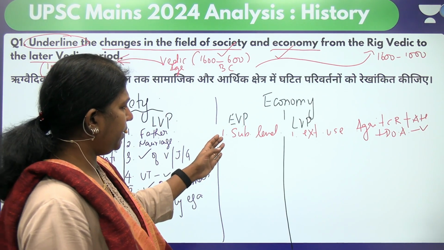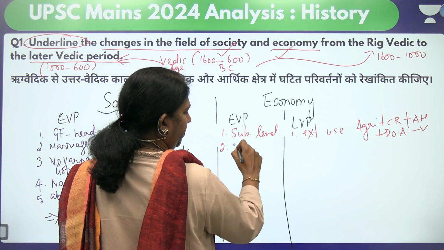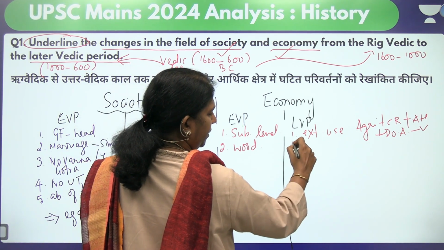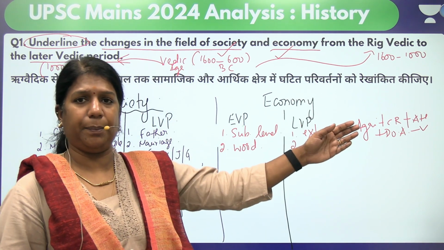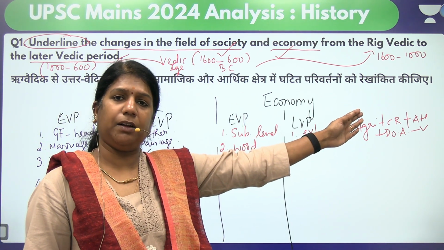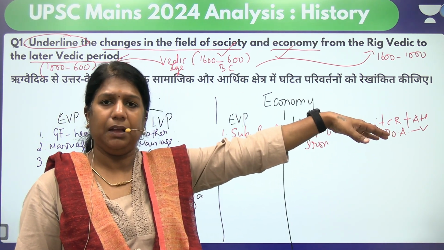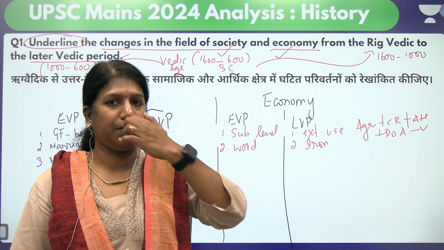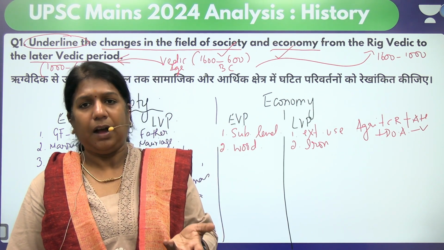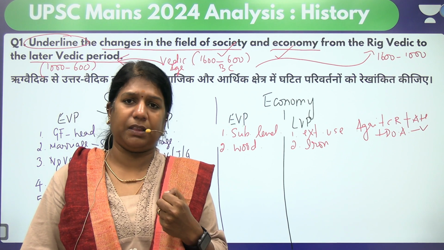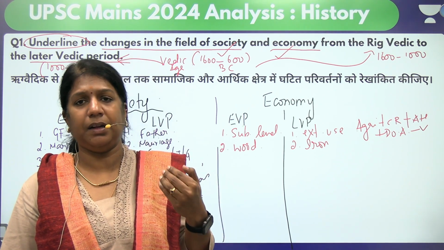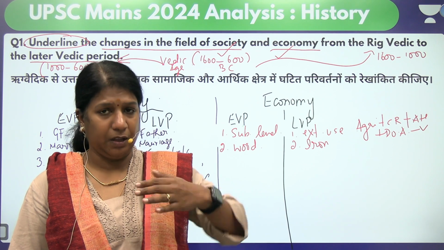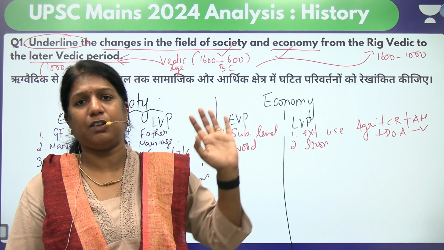Again, when you look at here, we have the wooden plowshare being used. Getting it? But here we have the use of the iron plowshare. Because during the later Vedic period, Aryans began to expand towards the eastern part of India. And in the eastern part of India, extensive use of iron is seen, because with all the iron equipment they had, they cleared the forest, they began to cut trees, so they obtained timber, they began to live in wooden houses, so they got a vast area where cities were formed.